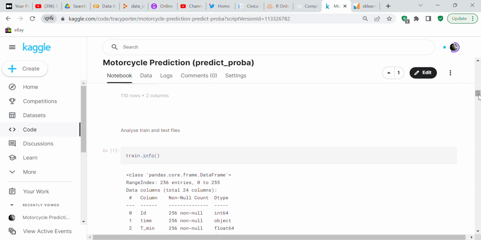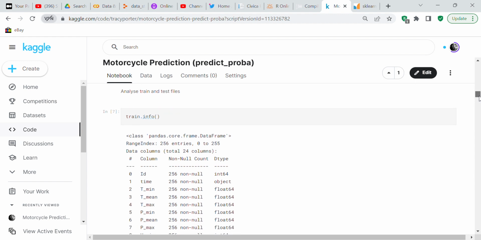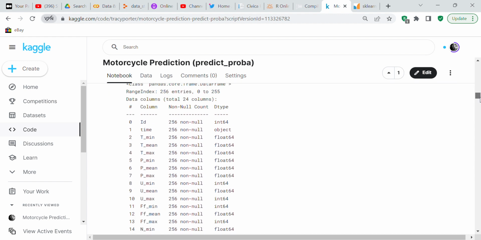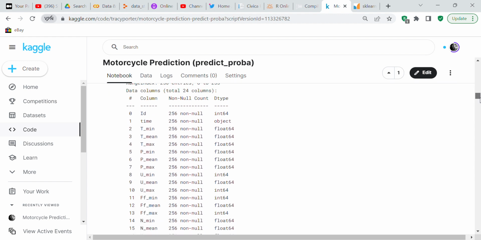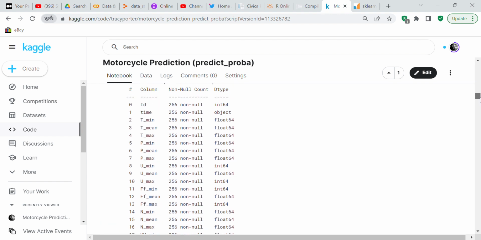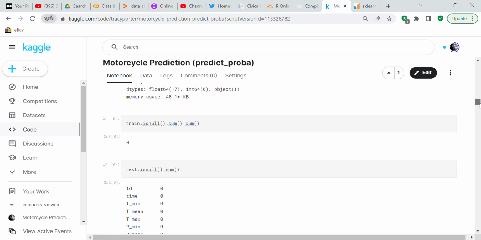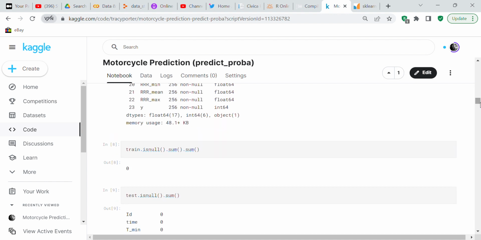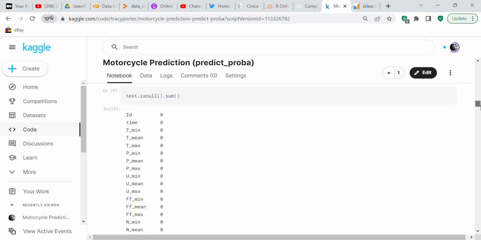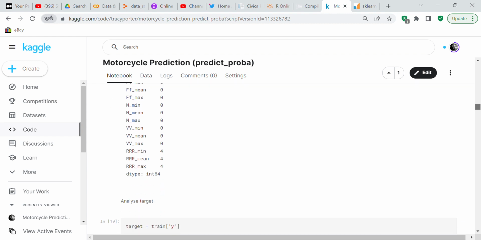So we're going to analyze the train and the test files. We're going to do info, and when we do info, we find out that all of the columns are numeric except for column number 1, which is a date. It says it's an object, but it's a date. We're going to check for any null values. We have 0 null values in train. We're going to check test for any null values, and we've got 12 null values in test.